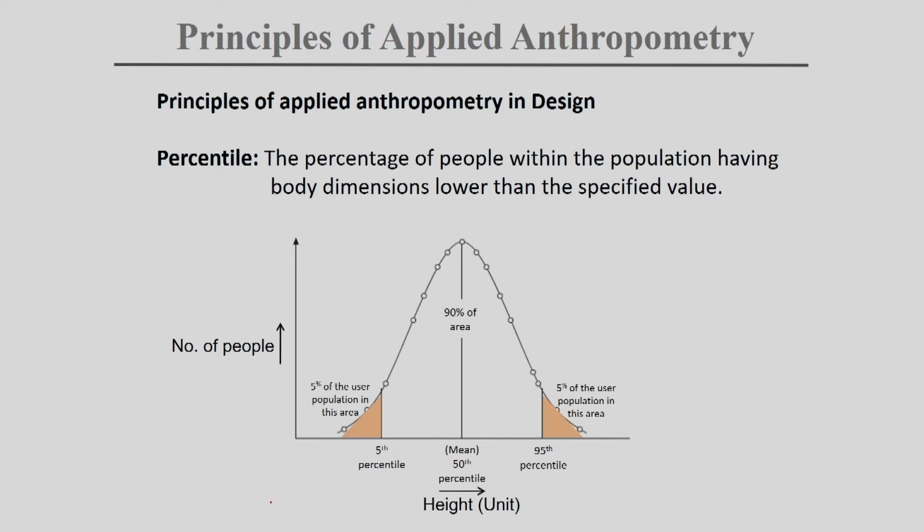Just take an example. Here we have plotted, assume you have 100 people. We have plotted the 100 people's height on this axis, and how many people have that type of height, the frequency of persons for a particular height, on the y axis. Once we plot this data, we get this normal distribution curve.